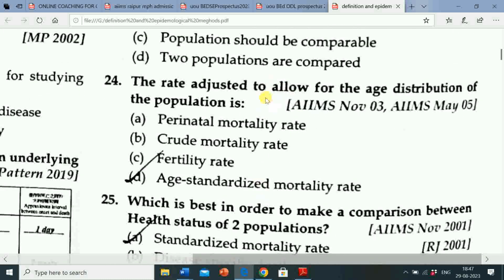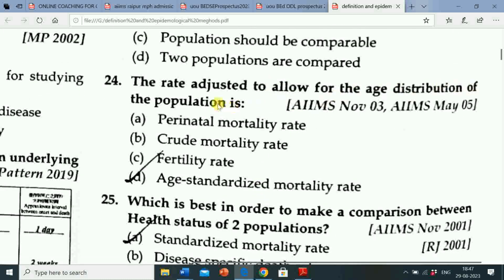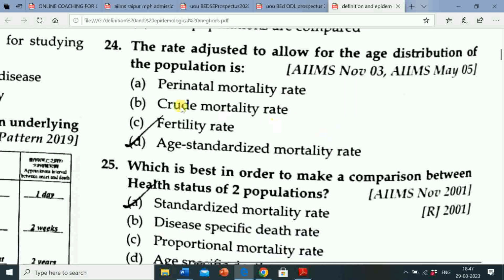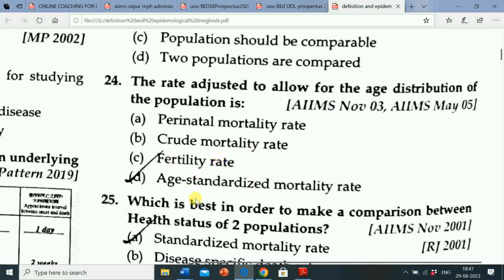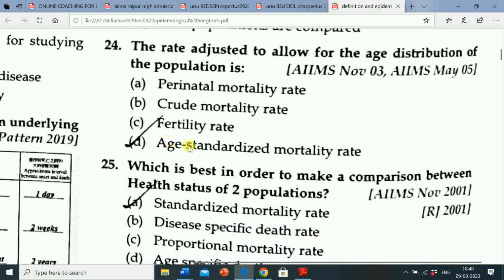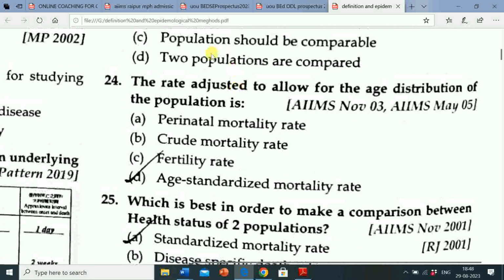The rate adjusted to allow for the age distribution of the population is option A, perinatal mortality rate. Option B, crude mortality rate. Option C, fertility rate. Option D, age standardized mortality rate. So the correct answer is age standardized mortality rate.